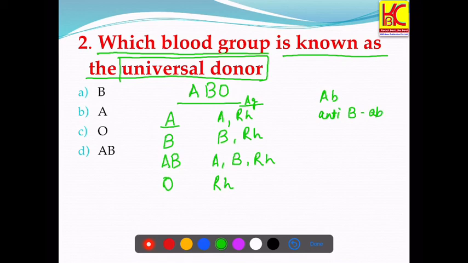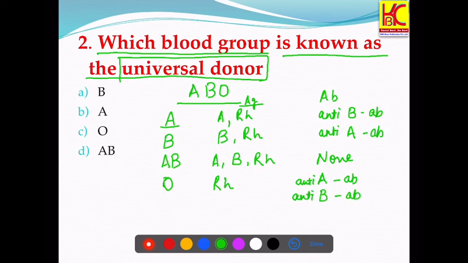In case of B, it would be anti-A antibody, and in case of AB they have none of the antibodies, neither against A nor against B. And for O we have both the antibodies, anti-A antibody and anti-B antibody.